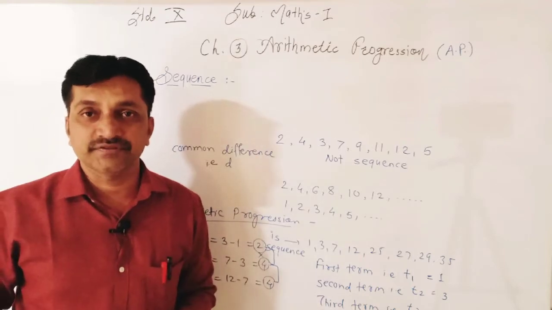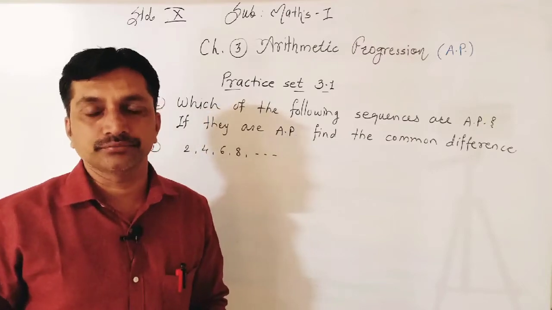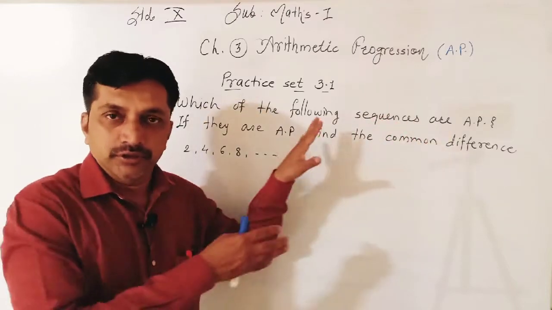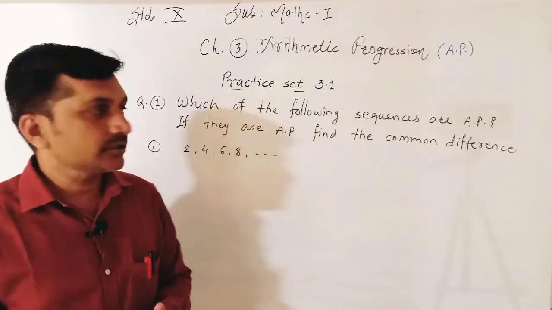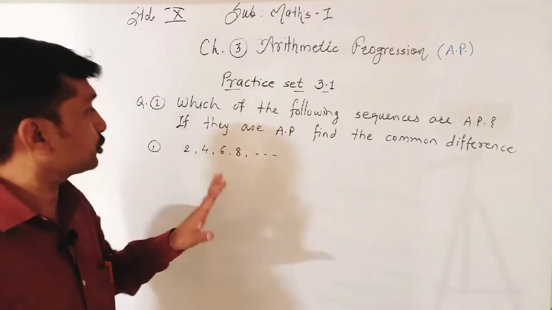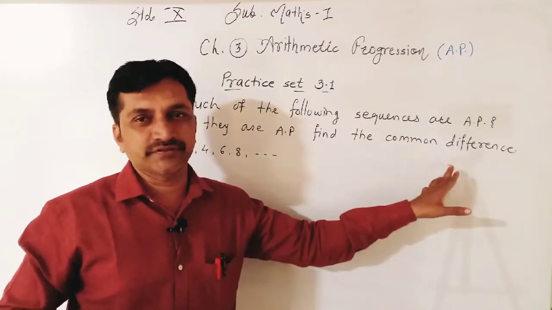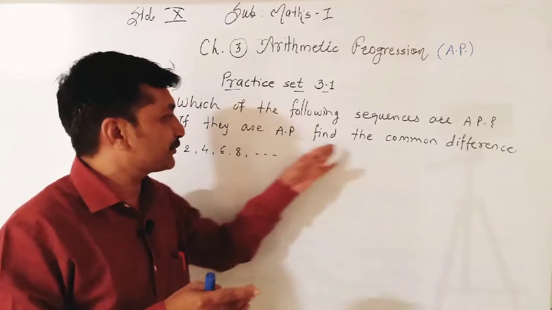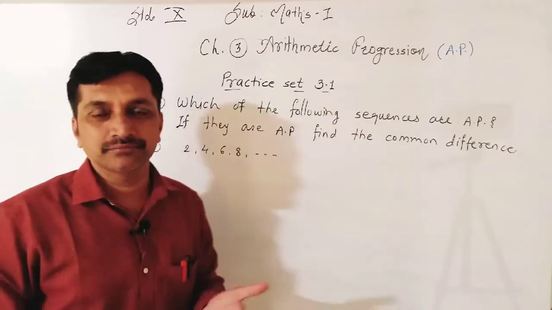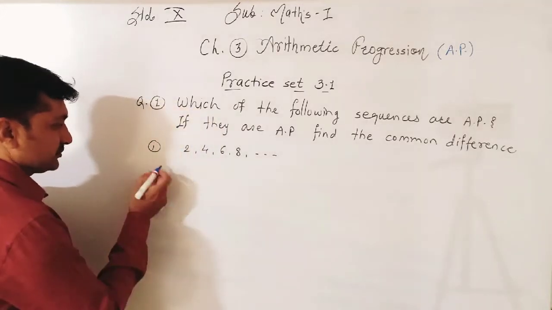Let's see examples. Let's start practice set 3.1 based on arithmetic progression. The first question is, which of the following sequences are AP? Some sequences are given and we have to identify whether these sequences are AP or not. If they are AP, then find the common difference. Actually, without the common difference, we cannot say they are AP. First we get the common difference, then automatically they will be AP. Now let's start.